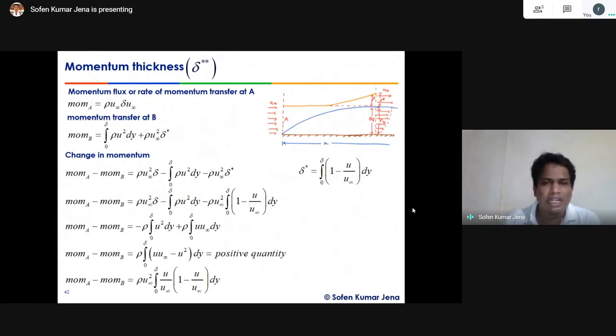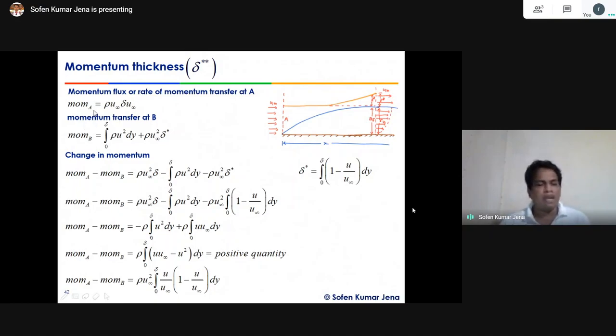The momentum of the fluid that is coming over here still substantially goes on changing because of the no slip condition. Here the velocity goes on changing. The momentum thickness is that amount of thickness that the boundary layer shifted to accommodate the momentum balance. Because of the solid boundary, the fluid slows down and loses some momentum. To accommodate this momentum, we have to go a certain distance above the boundary layer to get an area where this momentum and that momentum are equal.